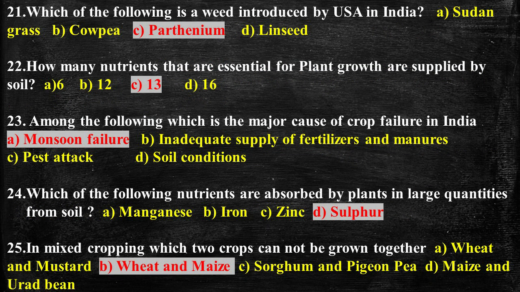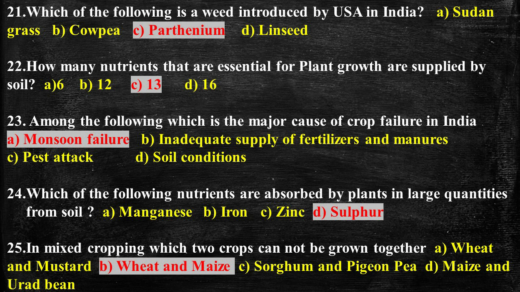Question number 21. Which of the following is a weed introduced by USA in India? And the answer is Parthenium. Question number 22. How many nutrients that are essential for plant growth are supplied by soil? And the answer is 13. Soil is a major source of nutrients needed by plants for growth.